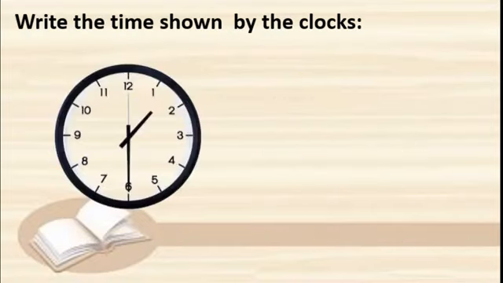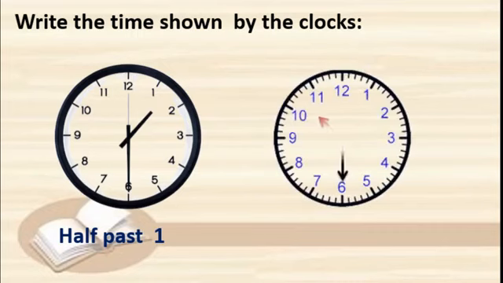See the time here. The hour hand is between 1 and 2 and the minute hand is on 6. So this is 1:30. Very good. Next one. Again the minute hand is on 6 and the hour hand is between 10 and 11. Then this is 10:30, isn't it?